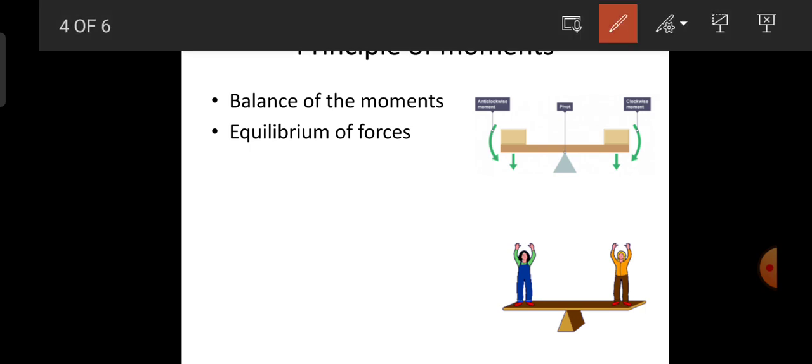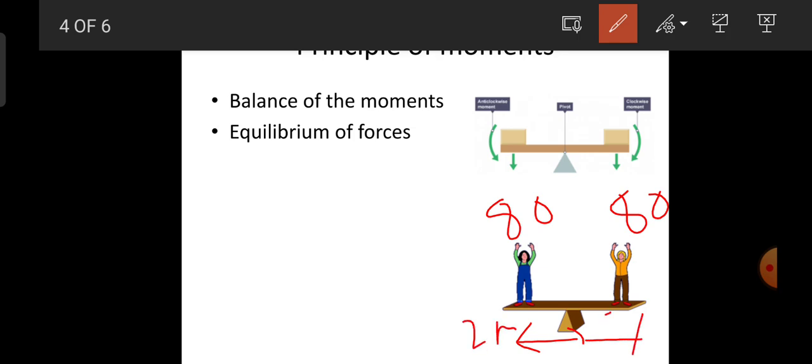So here you can just observe the two persons are standing here. This person's weight is around 80 kgs and the same 80 kgs holds good for the other person also. Then the distance between this pivot and the left side person is around 2 meters, say for example, and this side is also 2 meters.